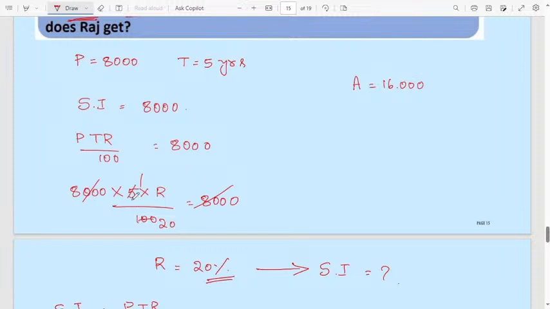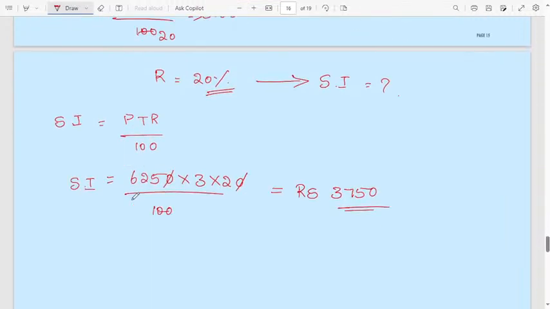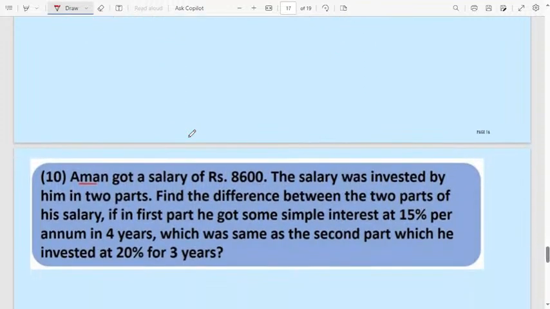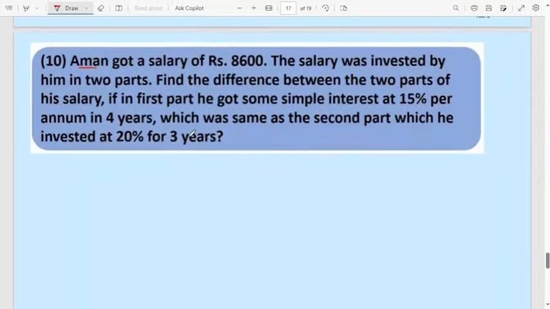For 3 years it will be different. And also in the second case, the principal is different: 6,250. Even for 3 years at a 20% rate of interest, he has to pay a simple interest of 3,750. Then move to the next question, today's last question.